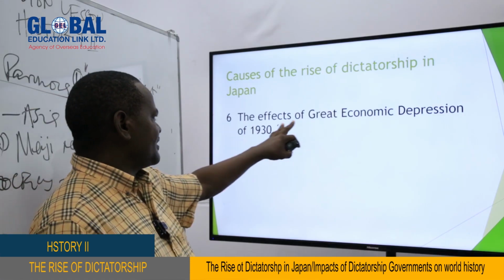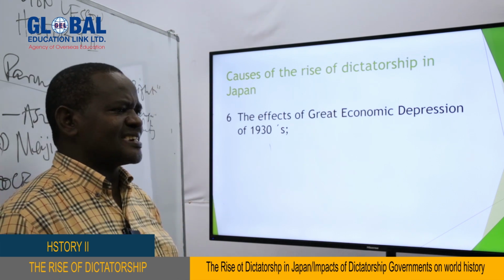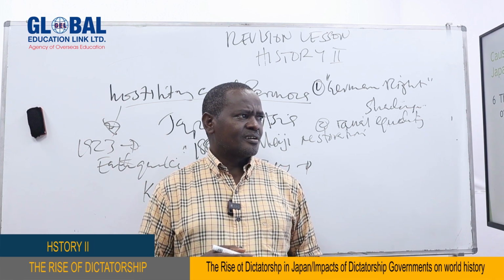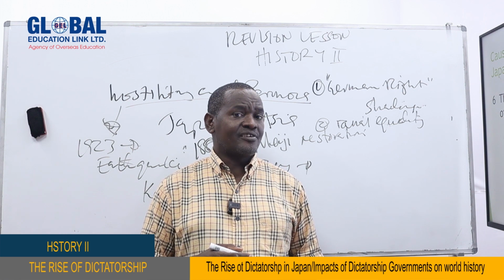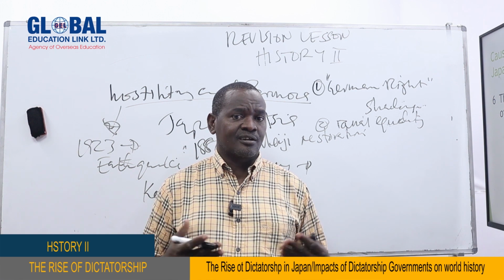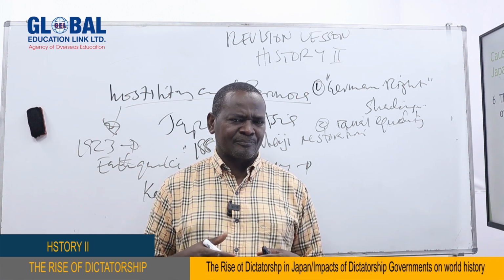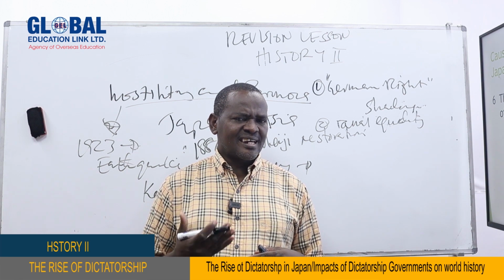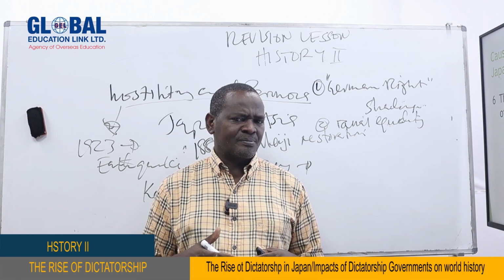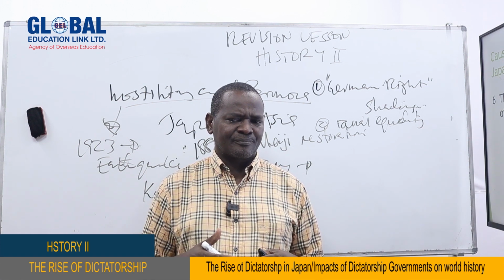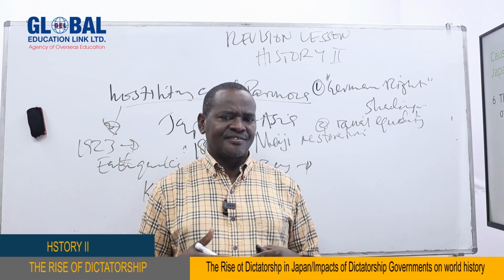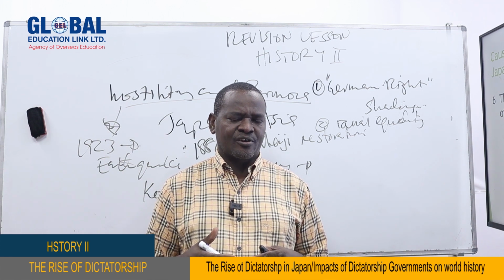Another point is the effect of the great economic depression of the 1930s. The economic depression brought some effect to the Japanese people. Japan tried to fight against the depression by reducing the price of their goods and selling them cheaper outside. But remember, that was only the beginning. When the depression was moving on, nearly to 1933, nearly to the peak, the purchasing power of the people outside was decreasing. So Japan was no longer selling the way she was selling, and the problem started to go deeper into their economy.